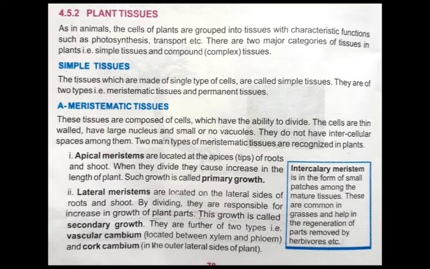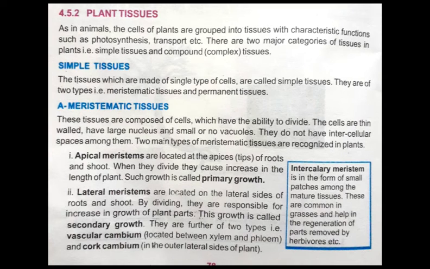What is cork cambium? Cork cambium is present on the lateral sides of the plants. Now you can see the box that is present on the right side of the page, and the heading of it is intercalary meristem. Intercalary meristem is in the form of small patches among the mature tissues.